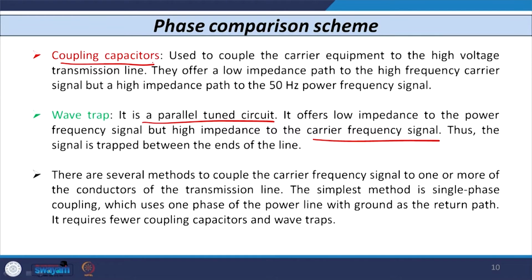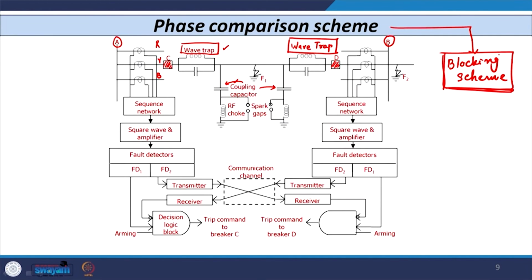As I told you, the wave trap provides a low impedance path to the fundamental or power frequency and a high impedance path for the carrier frequency, whereas the coupling capacitor provides a low impedance path to the high frequency carrier signal, and it offers a high impedance path to the fundamental 50 hertz frequency signal.